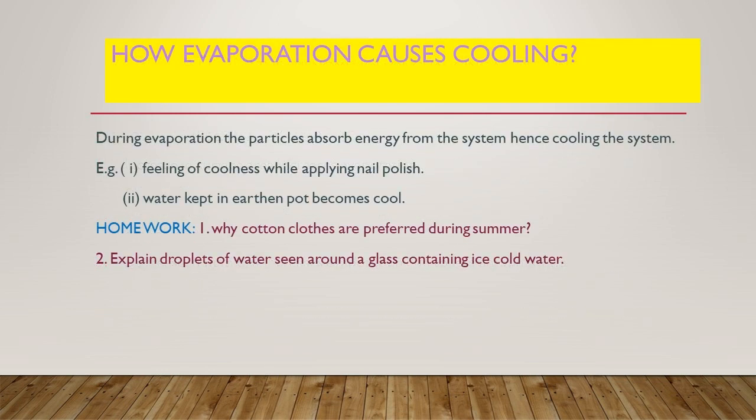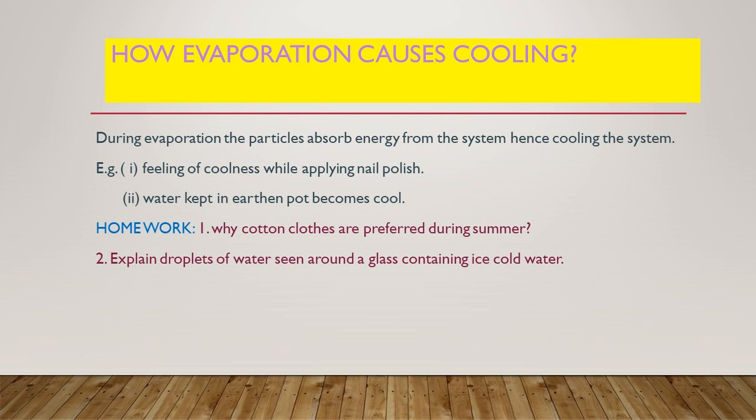How does evaporation cause cooling of a surface? During evaporation, the particles have to get converted and escape into the atmosphere. So they extract heat energy for getting converted to the vapor form from the system they are present on.